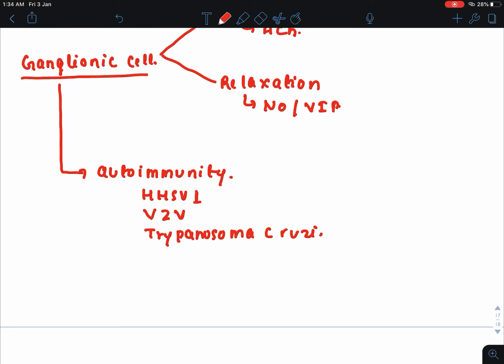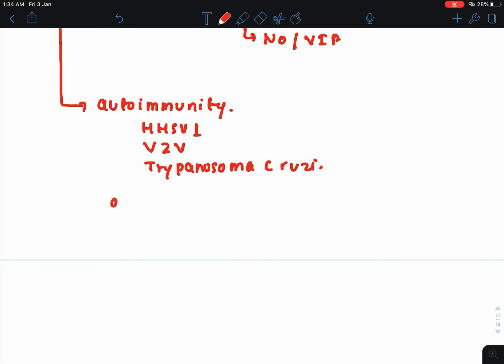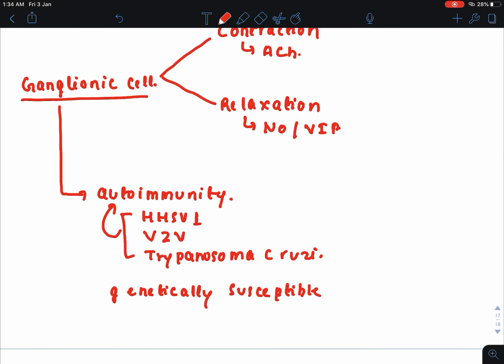One thing more, Achalasia Cardia is a very uncommon disease. Why is Achalasia Cardia a very uncommon disease? Because the person should be genetically susceptible to these three infections, and these three infections will lead to autoimmunity, and this autoimmunity will lead to ganglionic cell damage. I think I am clear to all of you.